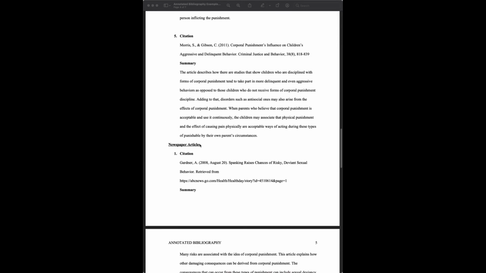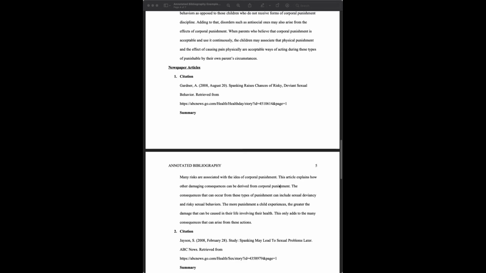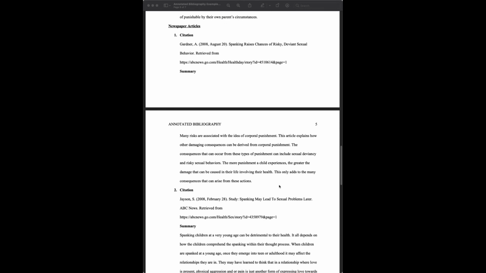And then you'll notice after that, the newspaper articles are included, and then you'll include the full citation, including the URL, the web link for the actual newspaper source, similar to what you did when you first were looking at those sources and pulling them and giving kind of a description. You can go ahead and use those descriptions that you've already done for your newspaper and journal article analysis. When you did your workshops, you were required to go ahead and give a brief summary of what they are. Feel free to use those.